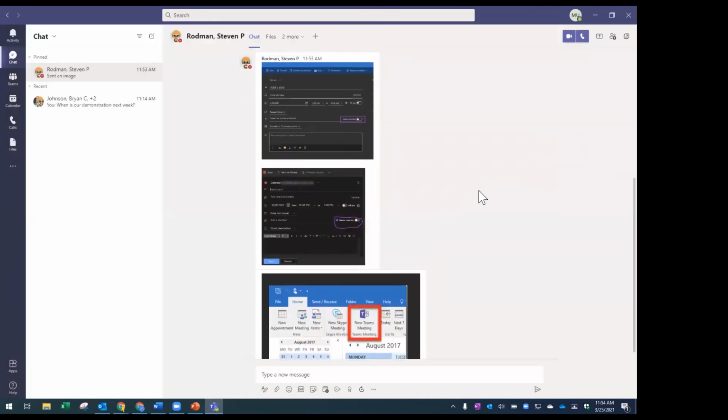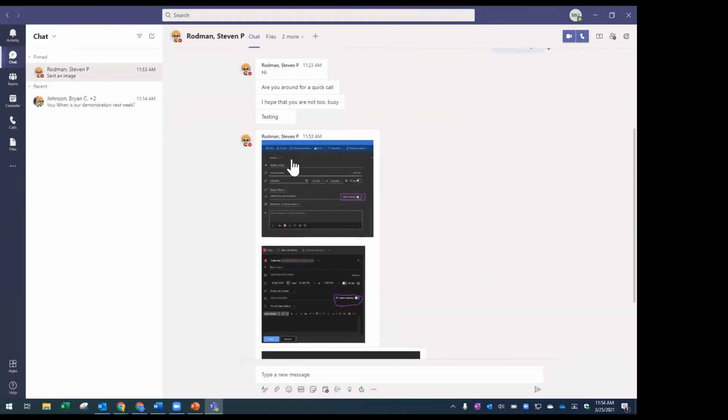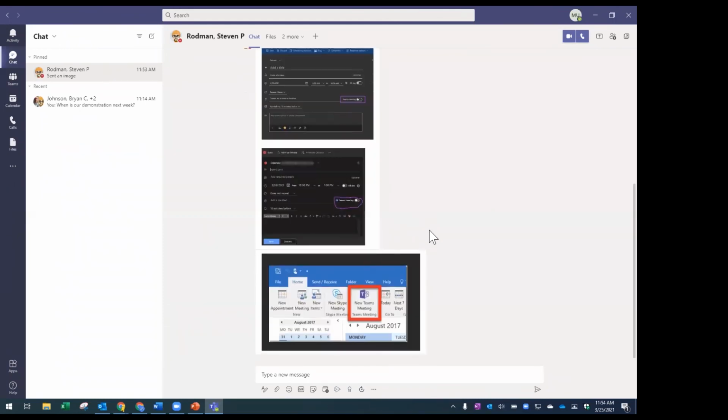Nice work. And you'll see how quickly he was able to just go there, get this information, grab screenshots, and post it in a chat so that I have it right away. So I didn't have to wait till after for him to email me or for me to check my email. He knew that was important information here now, and through using Teams was able to get it to me that quickly.